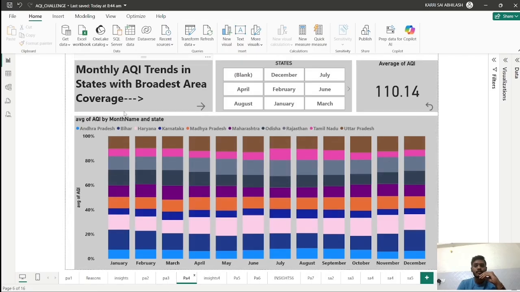This is the month-wise area coverage. These are the top 10 states considered with different distinct areas.